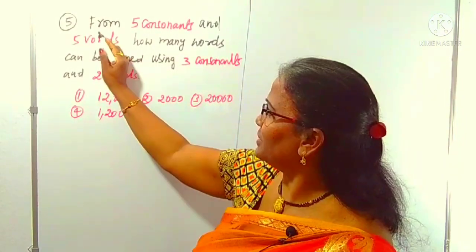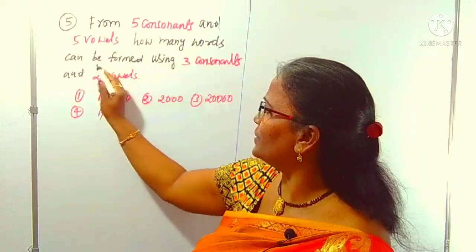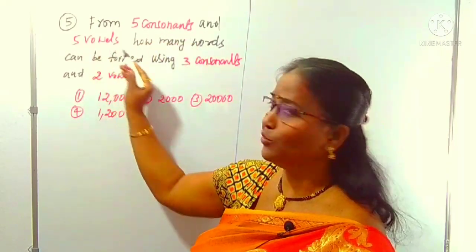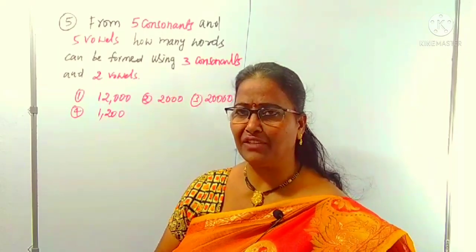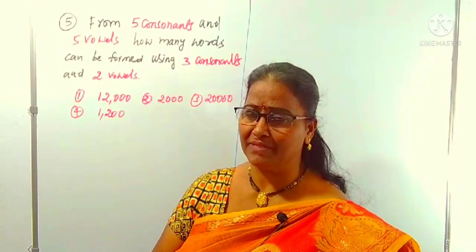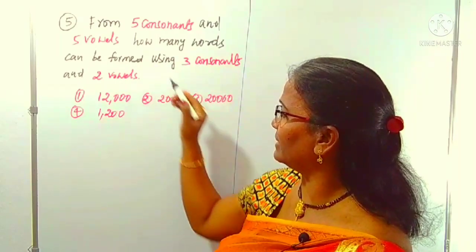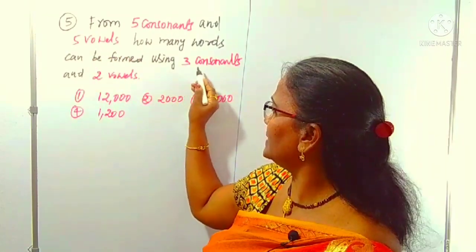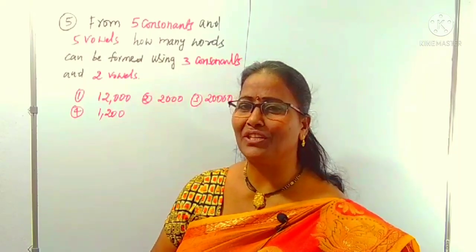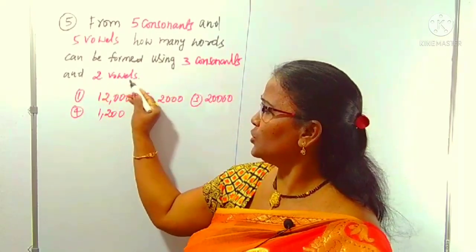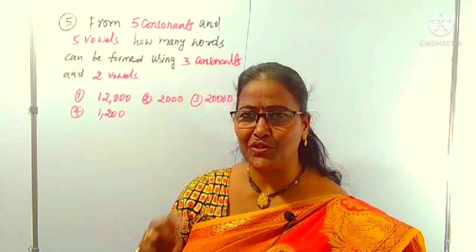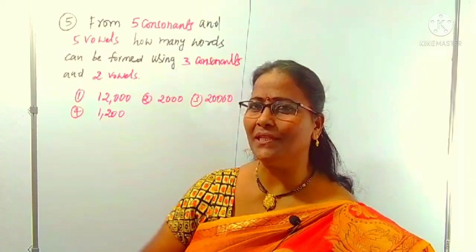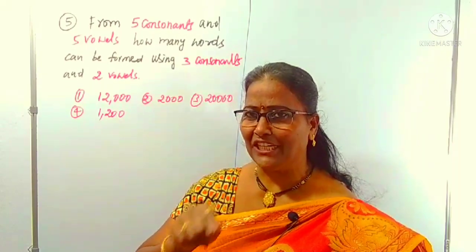Question number 5. What is given here? From 5 consonants and 5 vowels, how many words can be formed? We have to form the word from the 5 consonants and 5 vowels. You can take the arrangement, but here one more condition is given: how many words can be formed using 3 consonants and 2 vowels. Means we are using only 3 consonants and 2 vowels, so you have to select the 3 consonants and 2 vowels, total 5, and then arrange them. Here we need selection and arrangement.